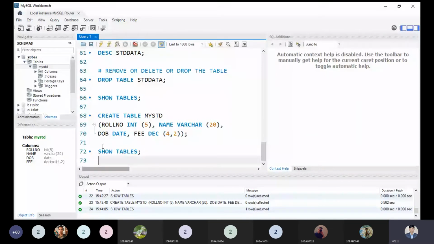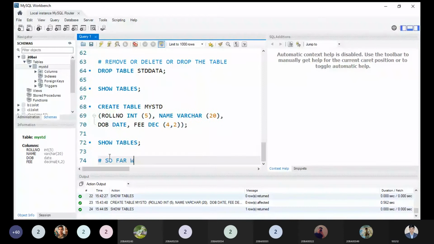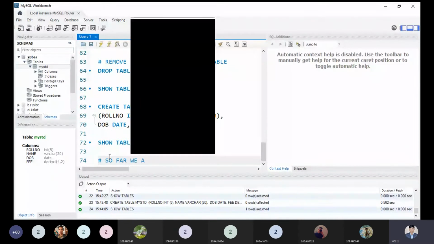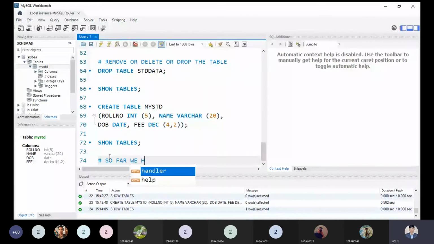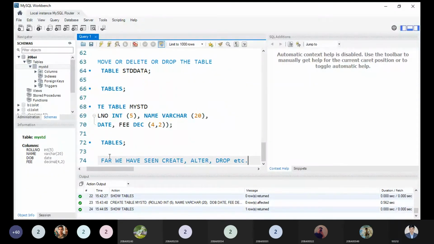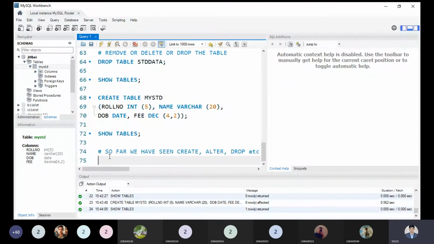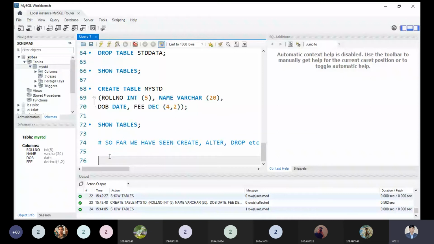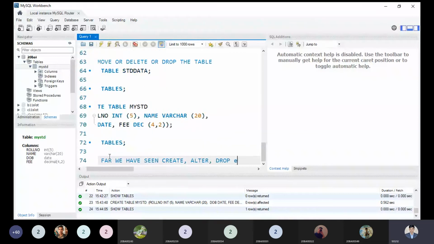So far we have seen the create command, alter command, and drop command. Now we have some more commands. We will check, and rename is also one. Rename is also a command.